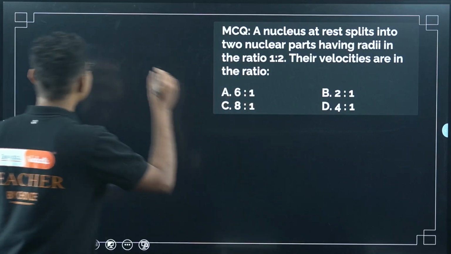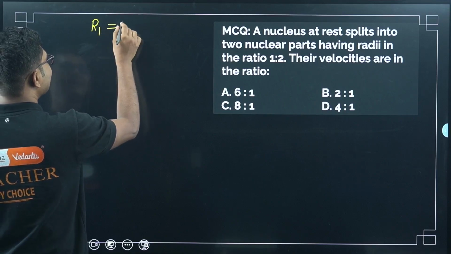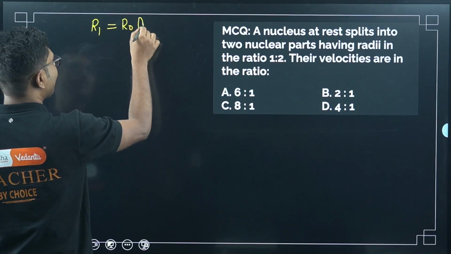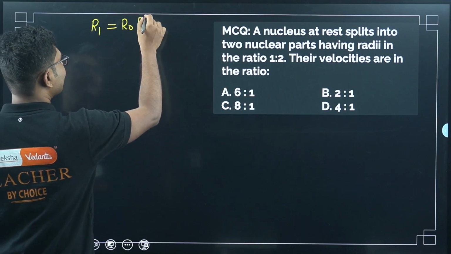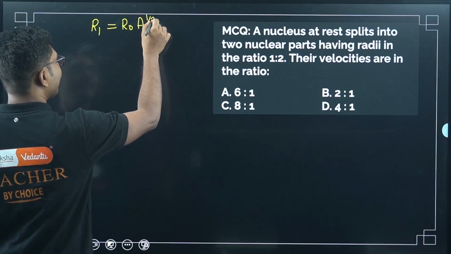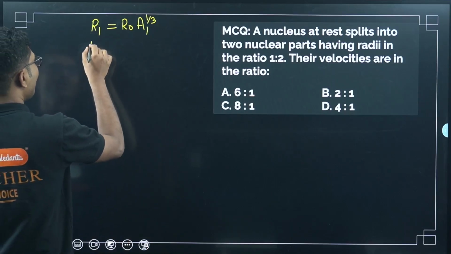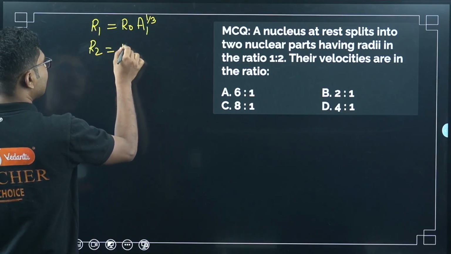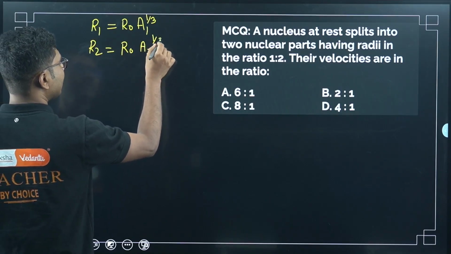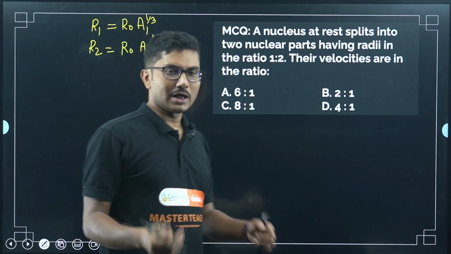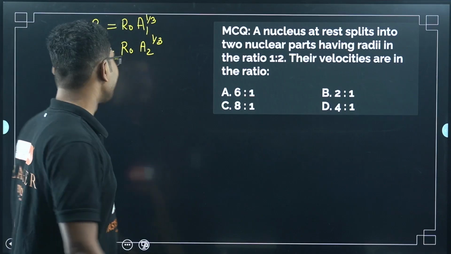So what is the meaning of radius? Suppose the first one is r1, and we know that it is equal to r naught, suppose the mass number is A1, a1 to the power 1/3, right? For r2, the second part, it will be r naught a2 to the power 1/3. Both will have the same formula, but the only thing is the mass number will be different. So based on that, they will have different radii.